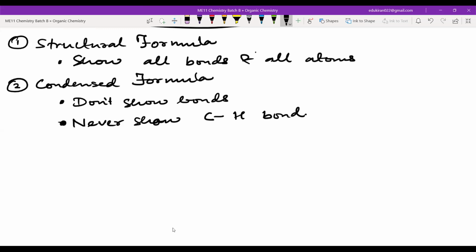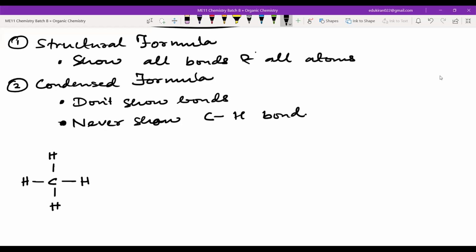Now let me interchange a few structural formulas to condensed formula. So for example, if this is the structural formula of CH4, I'm starting with very easy things, but we will be doing very complicated structures. Don't worry. So this is what? This is methane. Now we don't want to know this as methane. This is CH4. We haven't studied nomenclature yet.